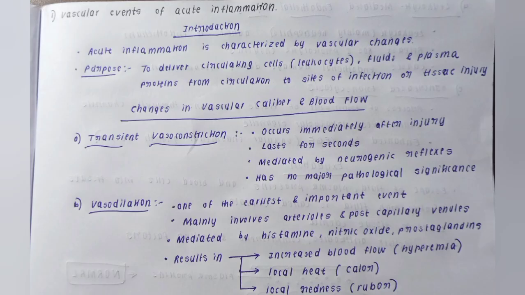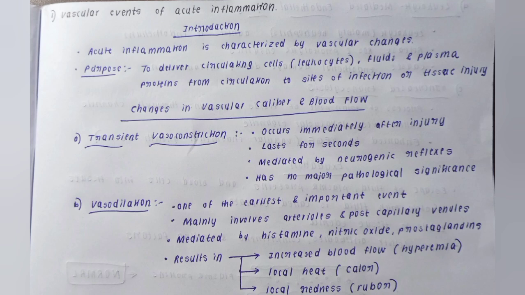Then you're coming to your favorite, that is vasodilation. This is one of the earliest and important events, and it mainly involves arterioles and postcapillary venules. This is mediated by histamine, nitric oxide, and prostaglandins. All these are cellular mediators. They can be asked as a separate 5-mark question. We will discuss that in upcoming videos.